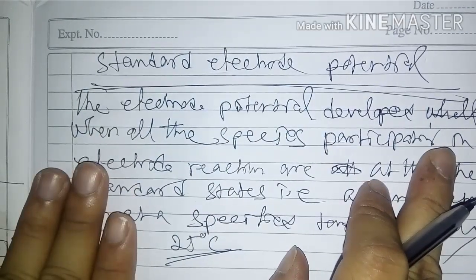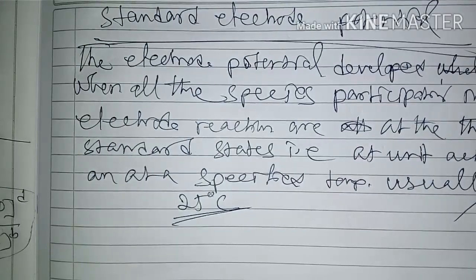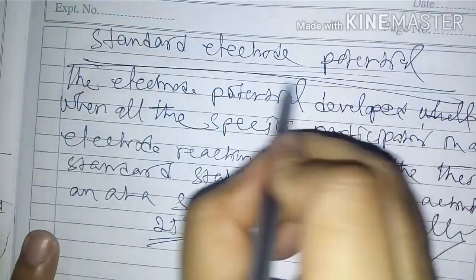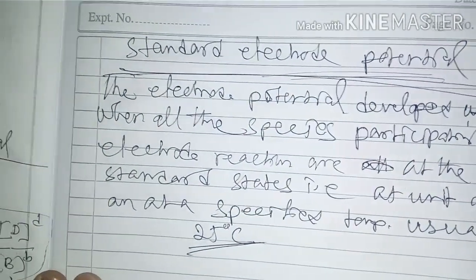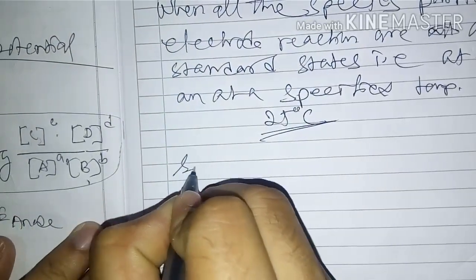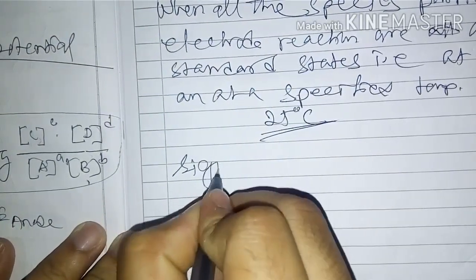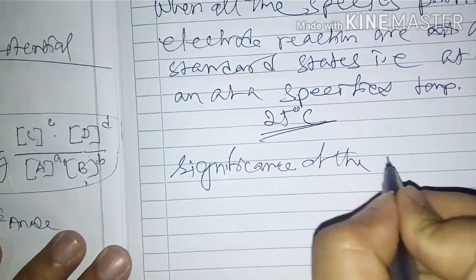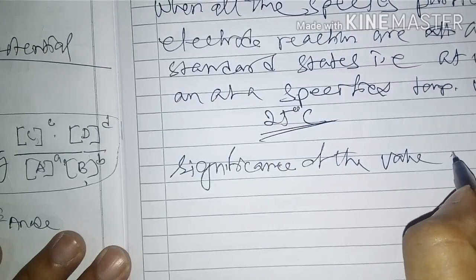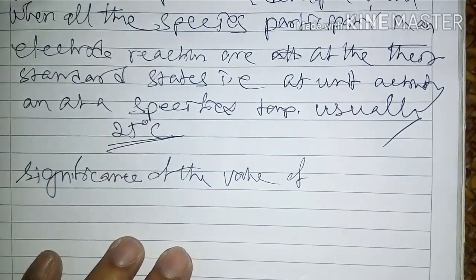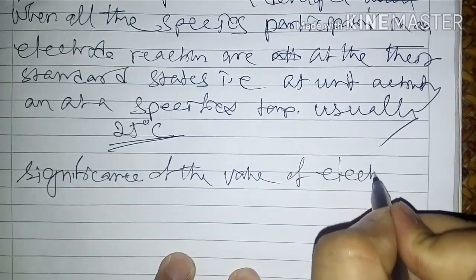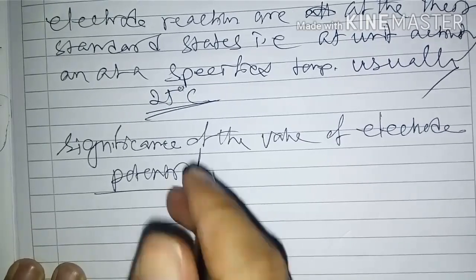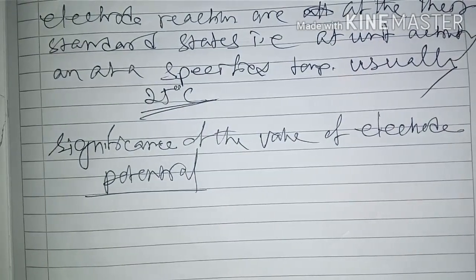After that, what is the significance of the electrode potential? This significance is also needed. First, significance. Now I will discuss this significance: the significance of the value of electrode potential. Now you tell me, this one is the standard.